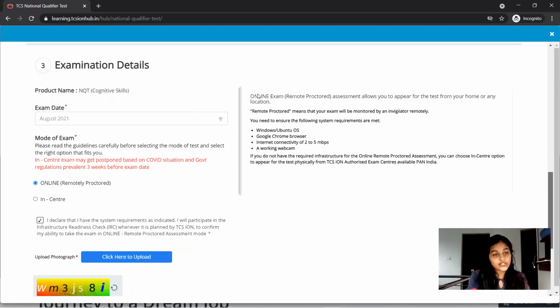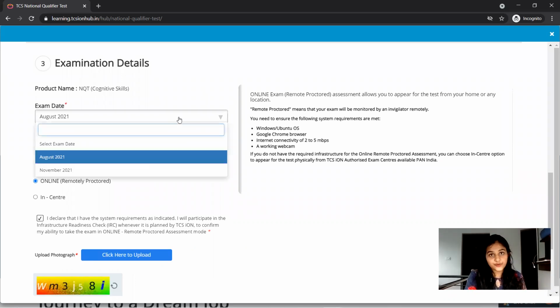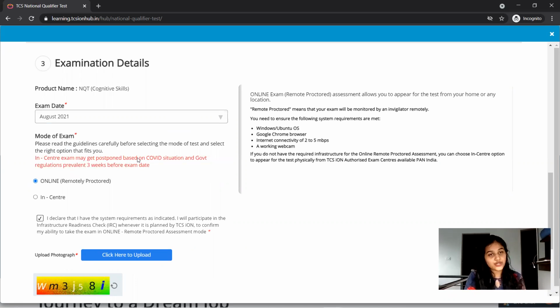Now, coming to the examination details, this is something different from the previous NQTs, because you have a provision for selecting the month of examination. This is to be conducted in August and November, so two slots are available. You can select whichever month is convenient to you, according to your exams and academic activities. I'm just selecting something random. And you have two modes of examination, online and in center. You can select either of them.